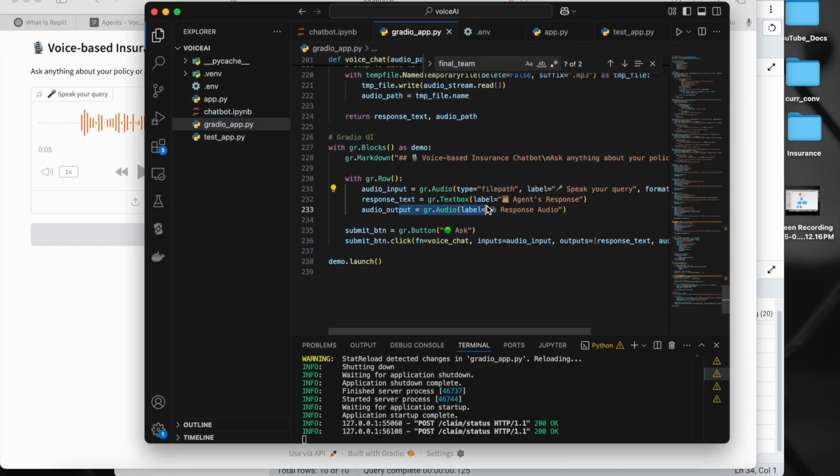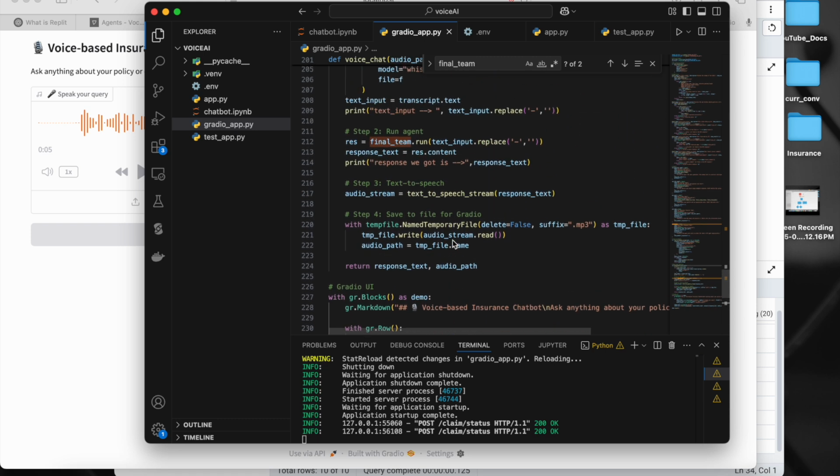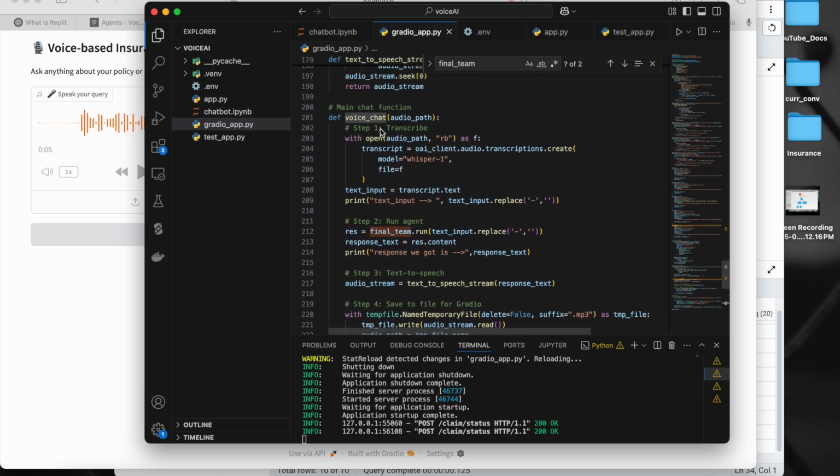These three. Now when I click on this particular ask button, this voice chat function is called. Now what is this voice chat method doing here? If you see, I am using OpenAI Whisper, and with this OpenAI Whisper, I am converting this audio into the text format. That's it.